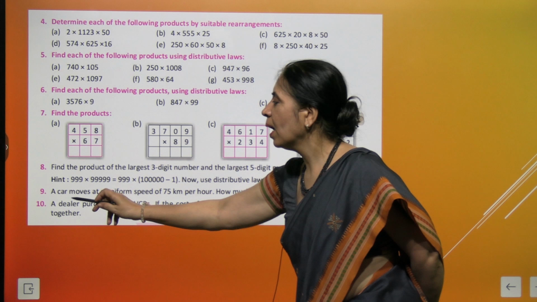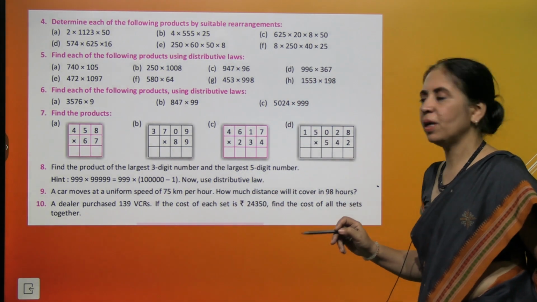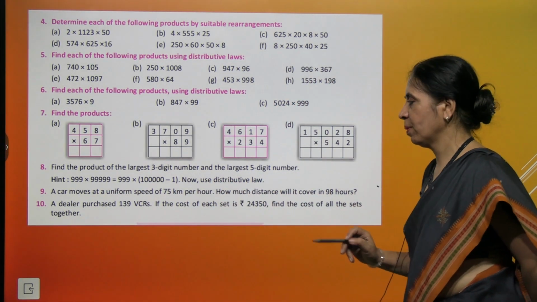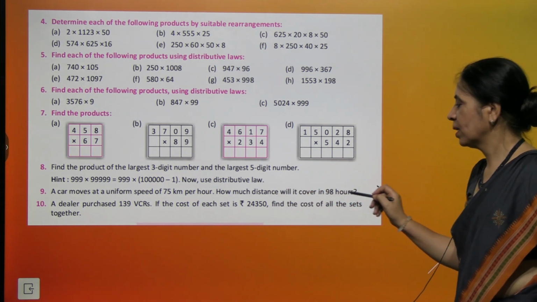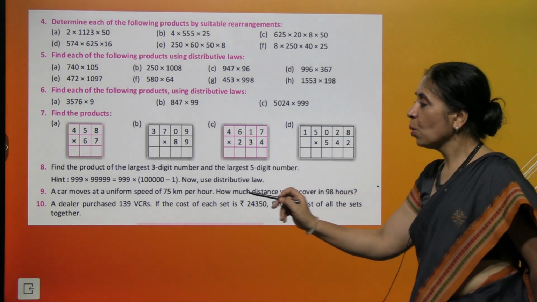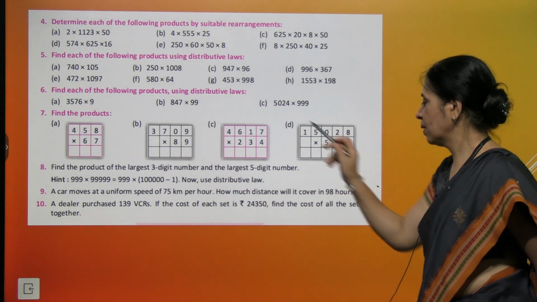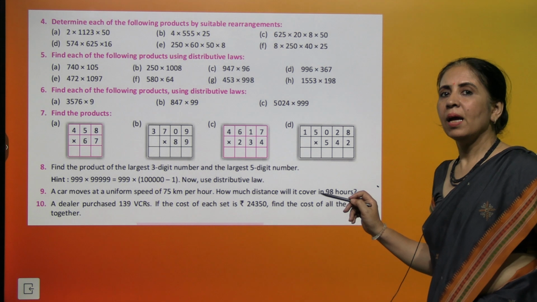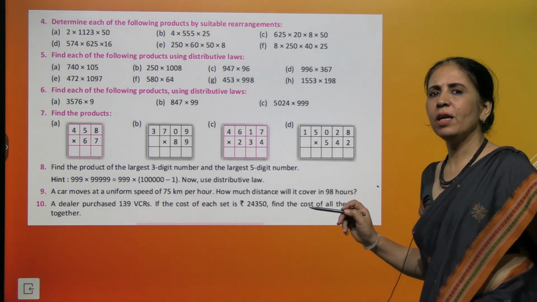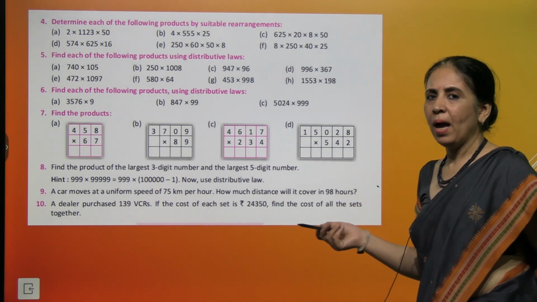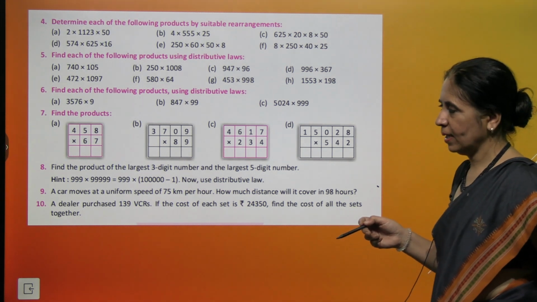Take the next one. A car moves at the uniform speed of 75 km per hour. How much distance will it cover in 98 hours? So in 1 hour it's covering 75 kilometers. You multiply the 75 by 98. And then you apply distributive property. You can write 100 minus 2 and make your calculation quite easy.